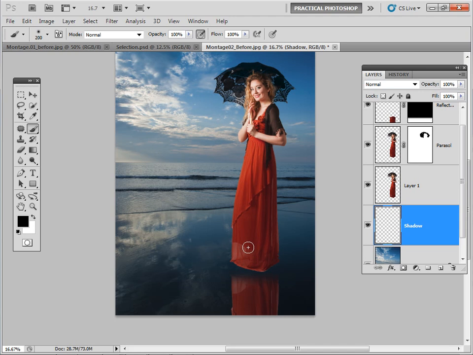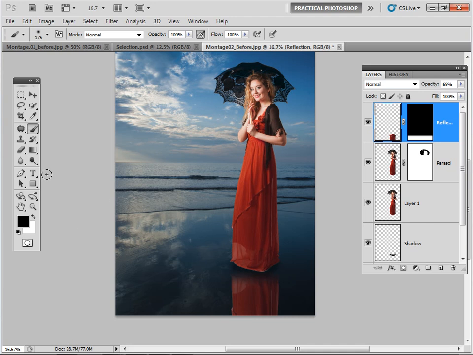I'm going to paint a little bit on here, just to cast a little bit of a shadow. And again, I'm going to use the opacity slider to make that a bit darker. And then you can see that already our model is beginning to look convincingly located on the sea.